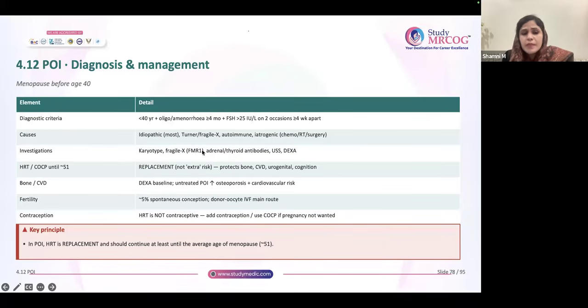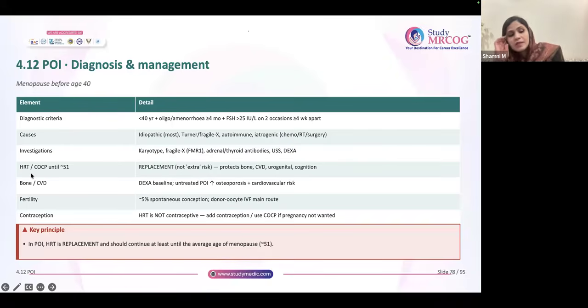Now, what are the causes? Idiopathic, Turner syndrome, Fragile X syndrome, autoimmune cause, chemotherapy, radiotherapy, etc. Most common is idiopathic actually. You won't know the cause. Investigation, yes. Remember, whenever you see a POI case, don't forget to do karyotyping. We have to do karyotyping and exclude any genetic, chromosomal condition. Adrenal and thyroid workup is important. DEXA scan, ultrasound. All the investigations are important. Remember all these things: ultrasound, DEXA scan, thyroid antibodies, adrenal antibodies, karyotyping.